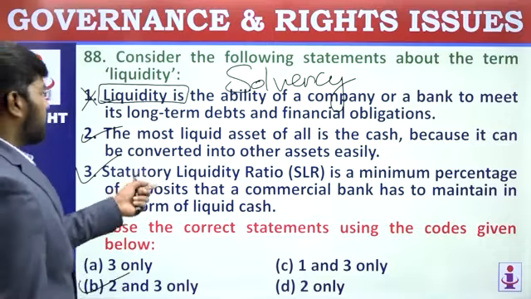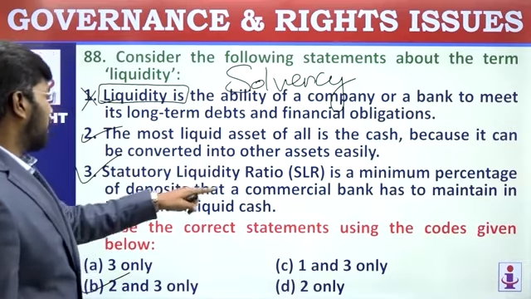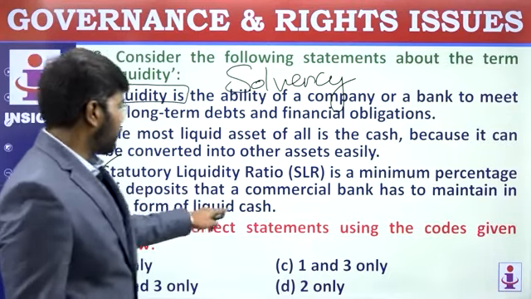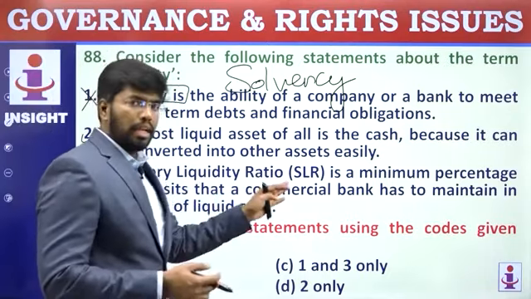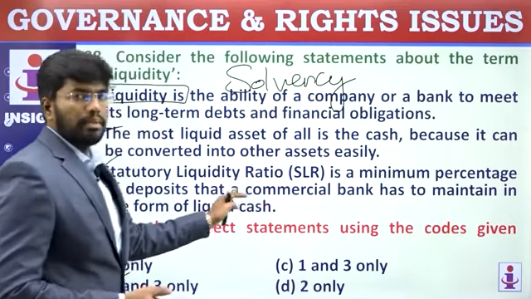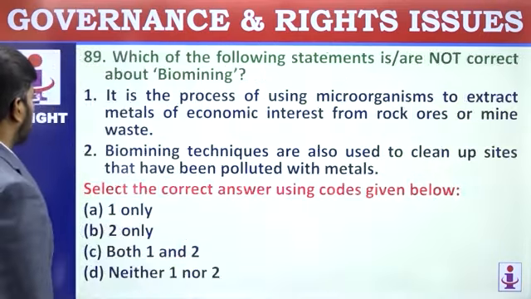So, don't think that SLR is a minimum percentage of deposits that a commercial bank has to maintain in the form of liquid cash. It is liquid cash, then treasury securities and these things come. Apart from that, if it were cash only, then it would be a problem. It is no issue. This is perfect.